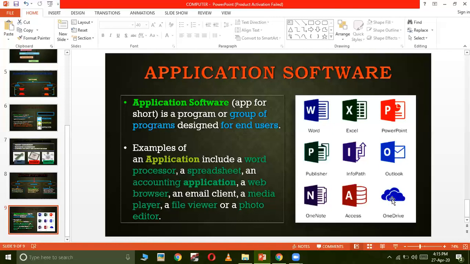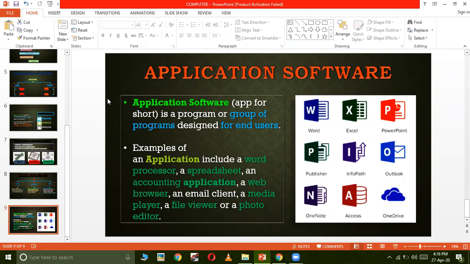So these are all examples of application software on which the user is working. We are working on an application software, that is PowerPoint, right now. And one more application software on which we are working is the Zoom application for doing online classes and